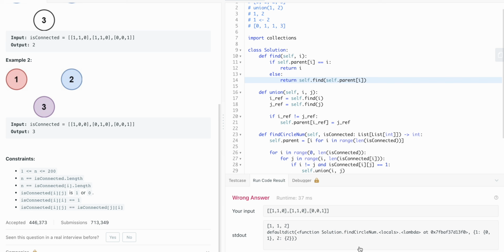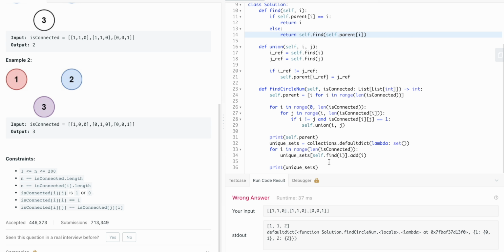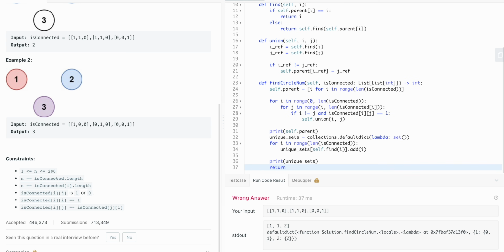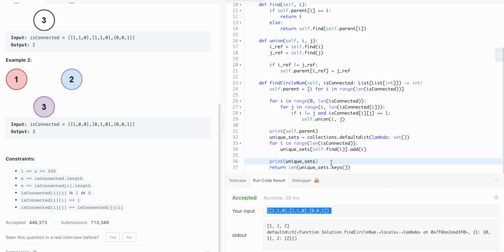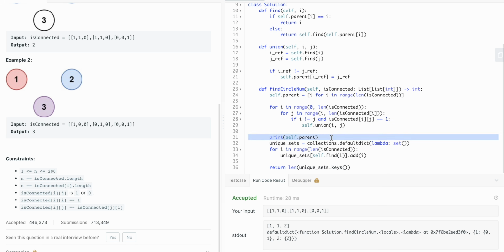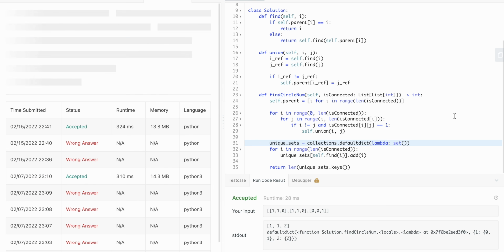So now we have this dictionary of unique sets, and we can see the parent 0 has 0 and 1, and the parent 2 has 2. And now it's just a simple matter of returning the number of keys, which are the number of parents inside of this unique set. So we can clean up the code a little bit and submit, and this should be correct.